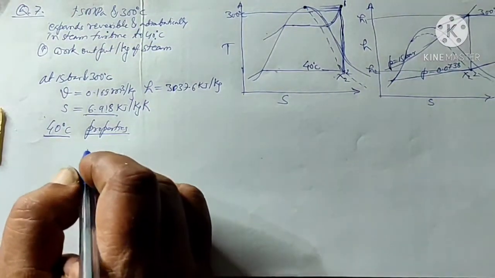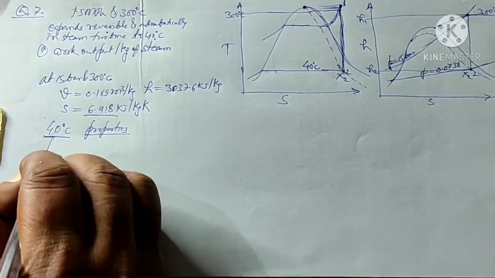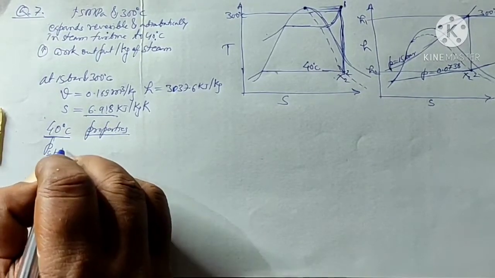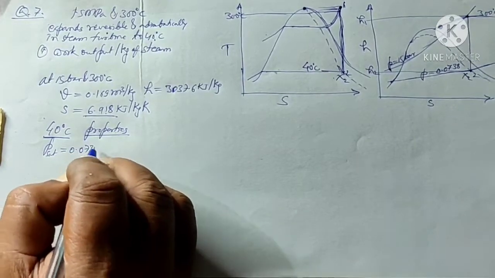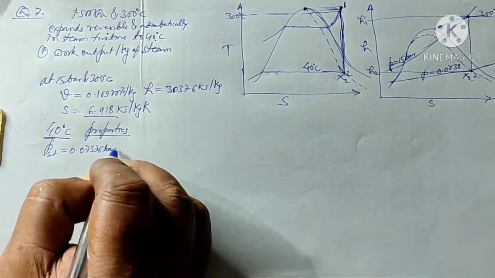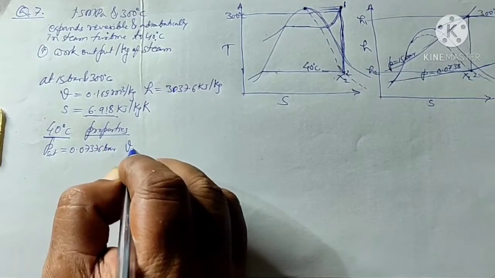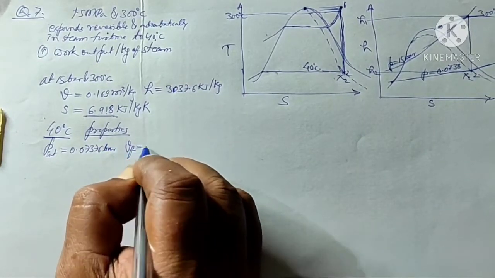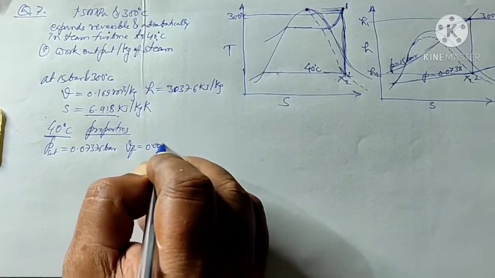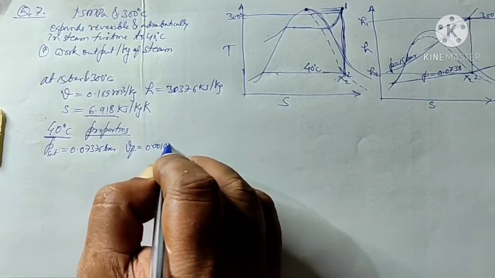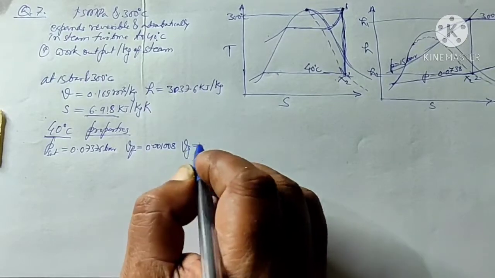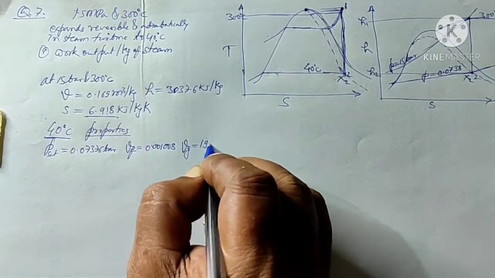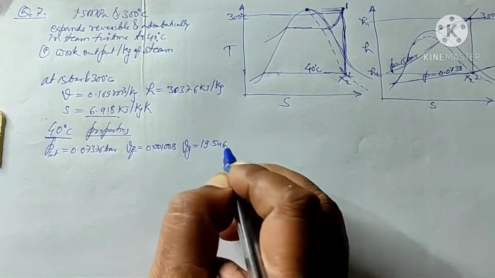So at 40 degrees centigrade, the saturation pressure is equal to 0.07376 bar. The volume of the liquid is 0.001008. Volume of the steam, dry saturated steam, 19.546.